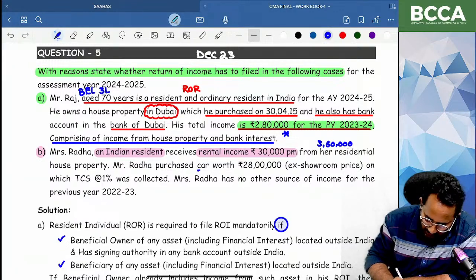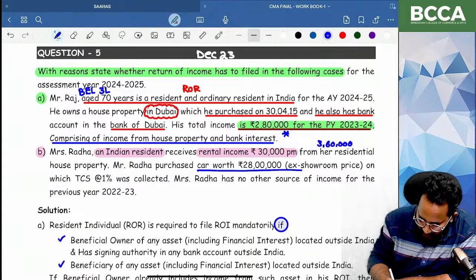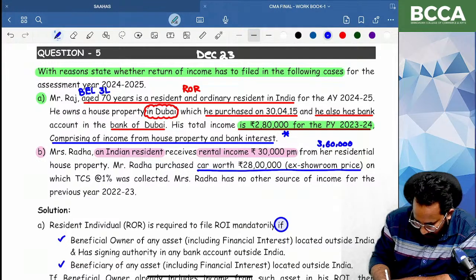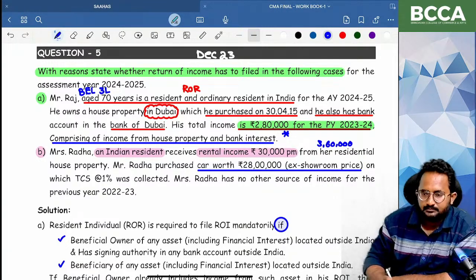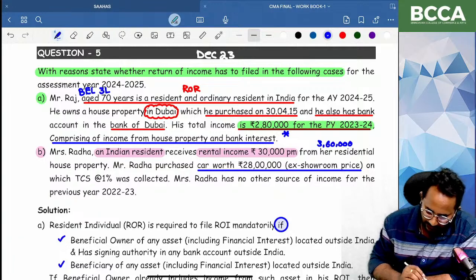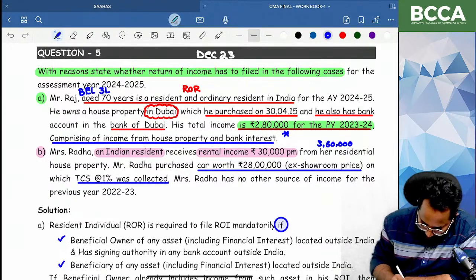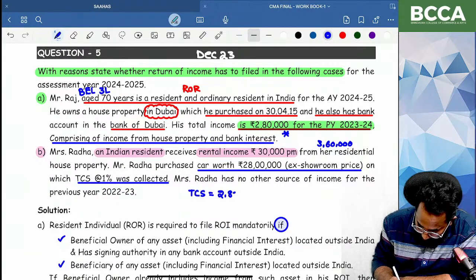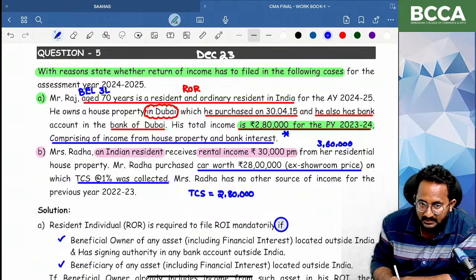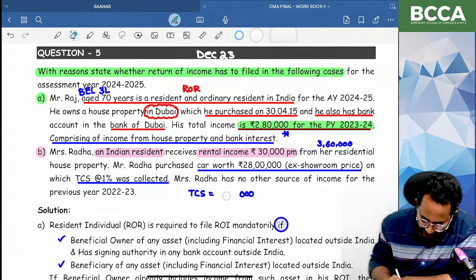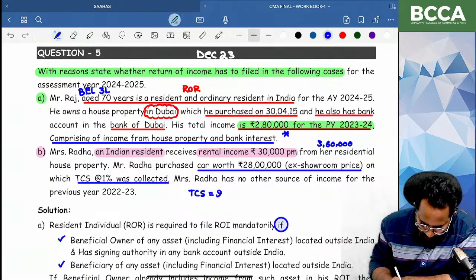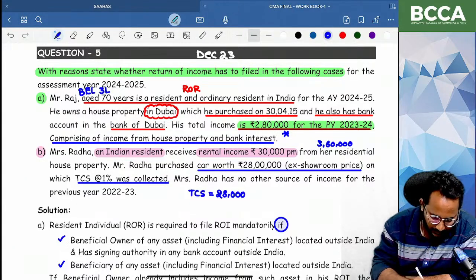Radha purchased a car worth 28 lakh. Is it ex-showroom price? Yes, ma'am, ex-showroom price. And TCS was collected. Can you tell me what is the TCS amount? 2,80,000, correct? 1%, 28,000.